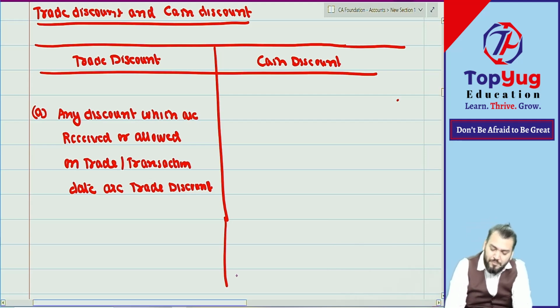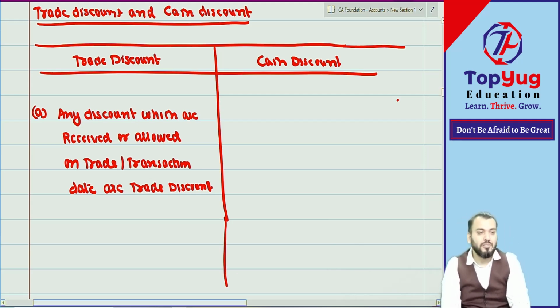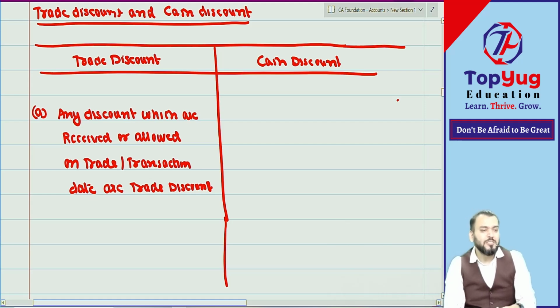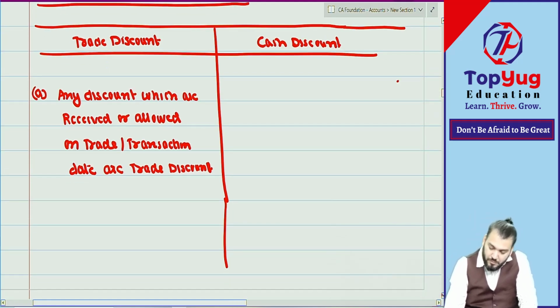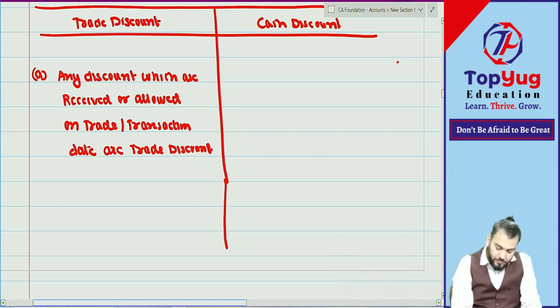Just write down, sometimes we use the word rebate. You should understand rebate is also given on the trade date, but in some special circumstances.